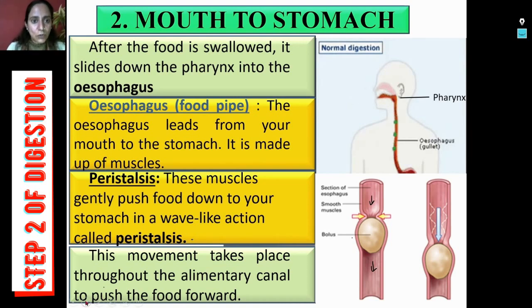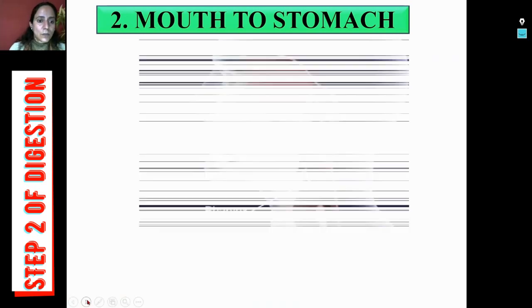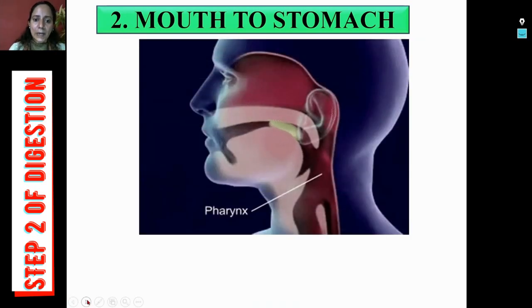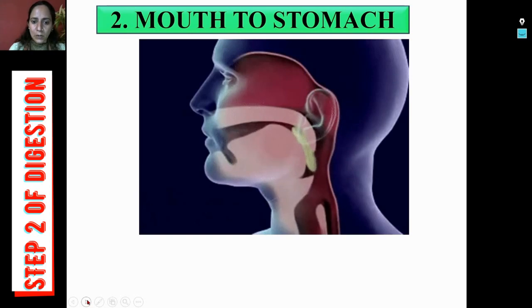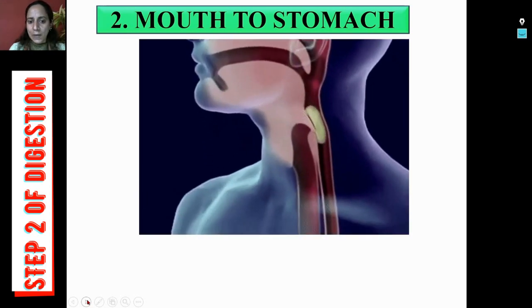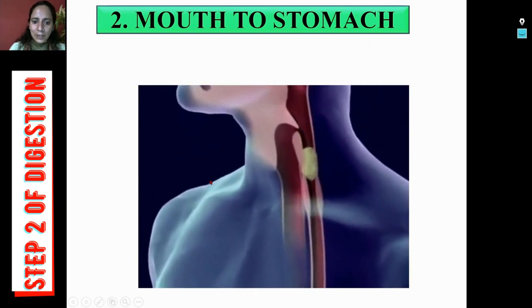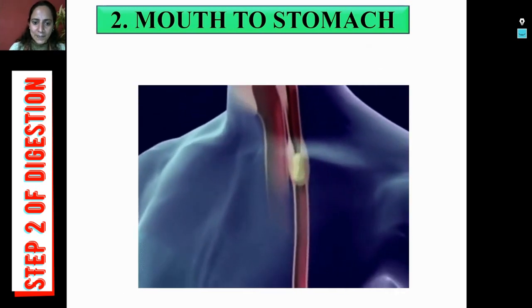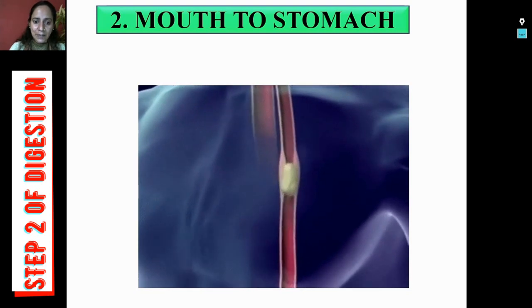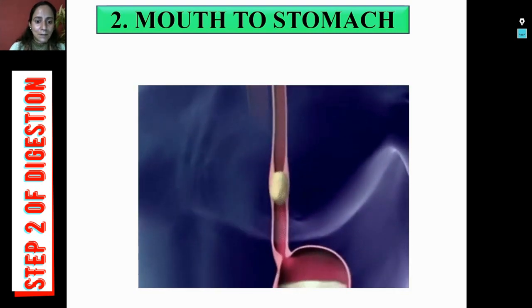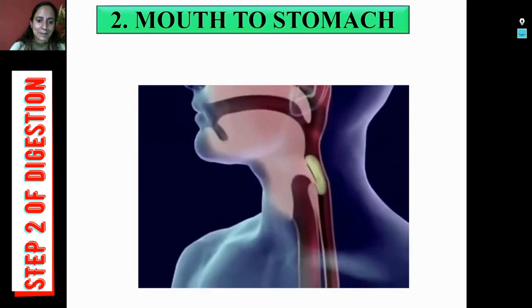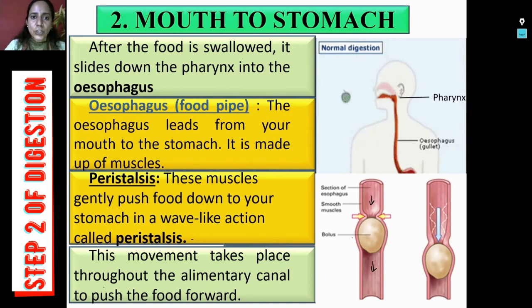Let's have a closer look at the same process with the help of one more visual clue. So food is moving from the buccal cavity, pushing the epiglottis, landing in the food pipe, and then gradually with the help of peristalsis, that is muscular contraction and relaxation, it is going to the stomach. So viewers, this was about digestion of food in buccal cavity and its movement from mouth to stomach.